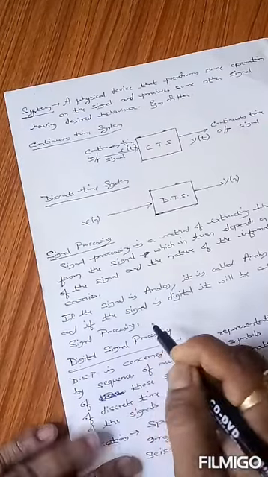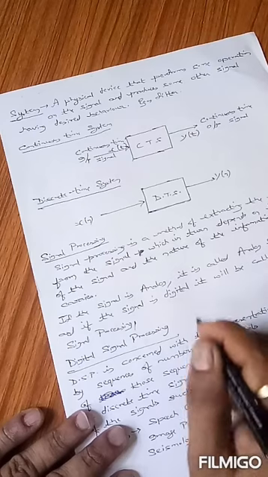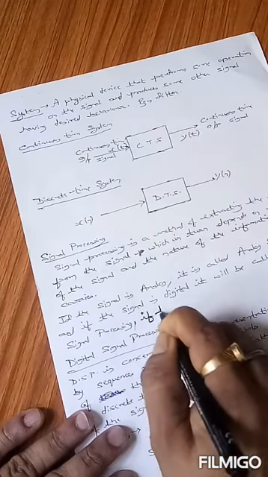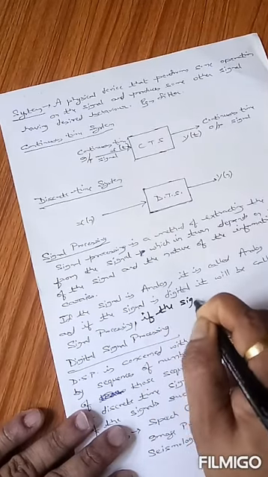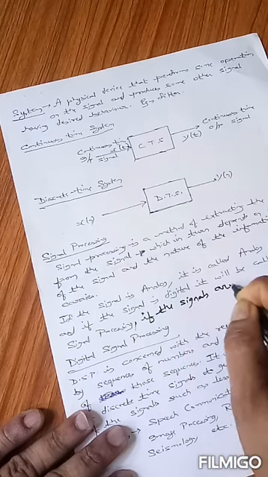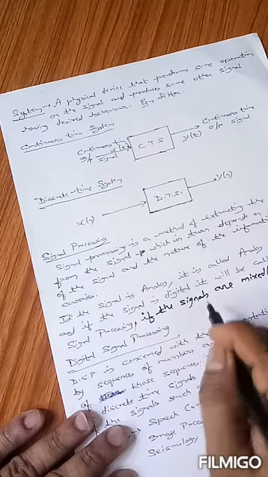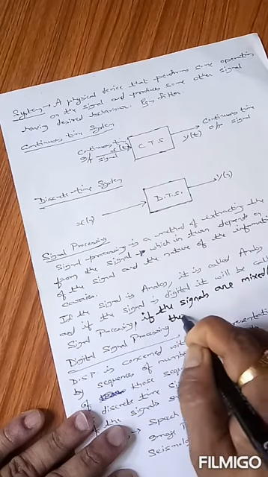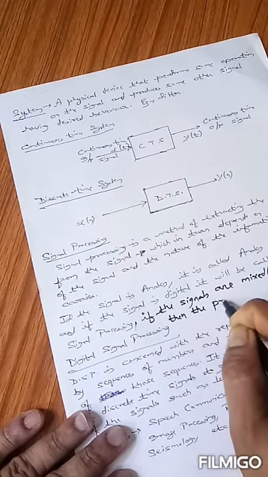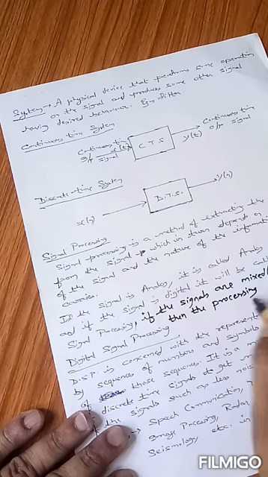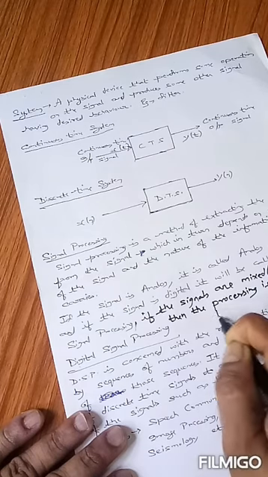Nowadays we are also concerned with another type of processing, which applies if the signals are mixed. If the signals are mixed, what does it mean? Mixed means continuous time and discrete time, both. Then we say the processing is mixed signal processing.